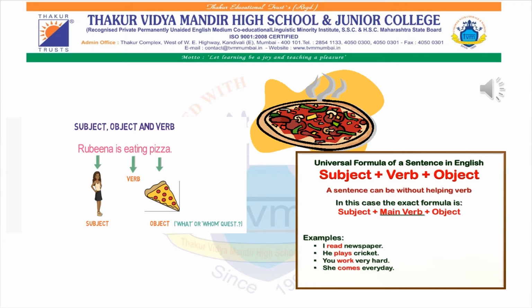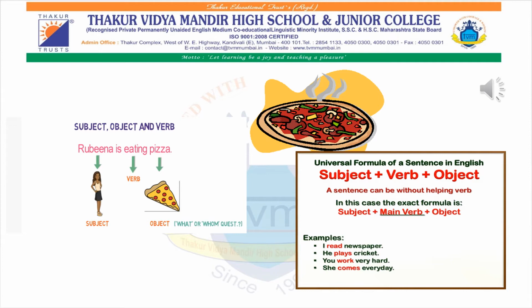It is very important to know the structure of a particular sentence. It will always contain a subject, verb and object. A sentence can be without a helping verb, that is, are, am, and so on. It can be without a helping verb also. But the exact formula will be subject plus main verb plus object. Main verb means the base verb. What is a verb? An action word. So all these are known as verbs.